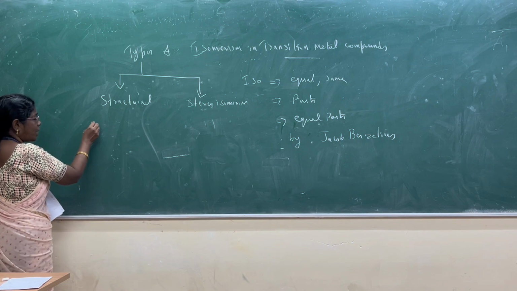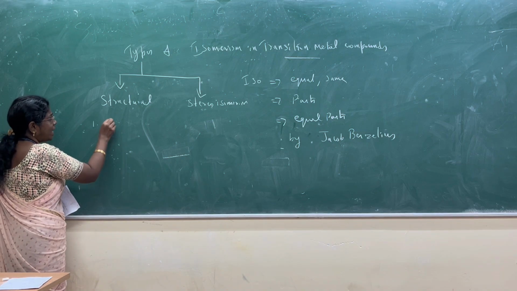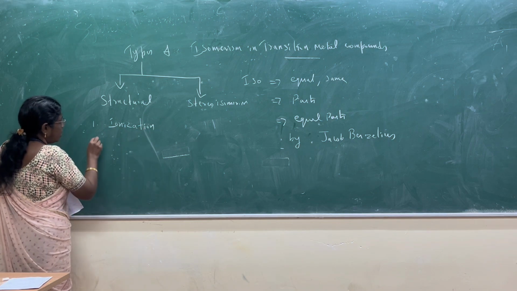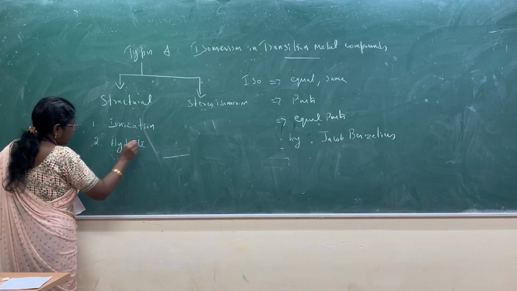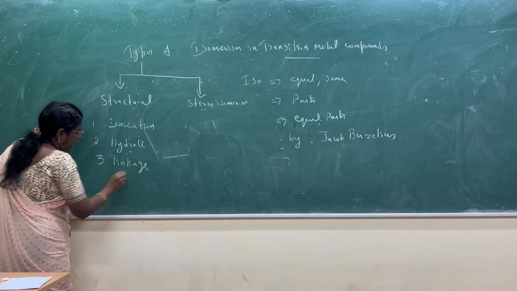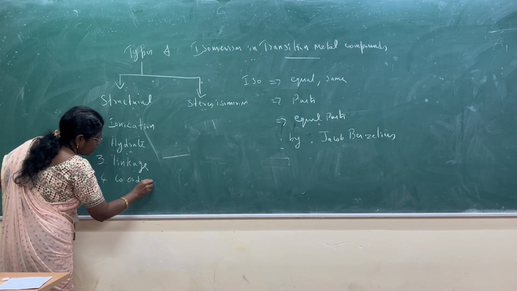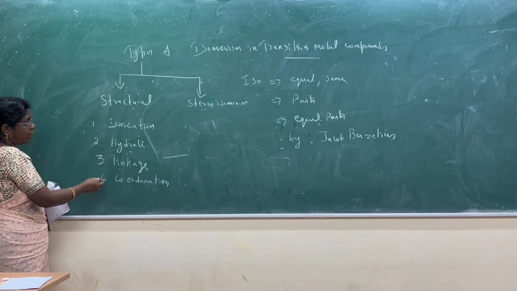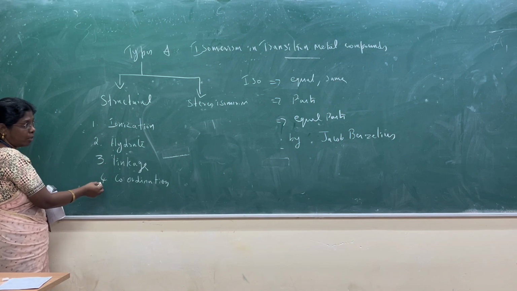Structural isomerism is again divided into ionization isomerism, hydrate isomerism, linkage isomerism and coordination isomerism. So structural isomerism is divided into four types: ionization, hydrate, linkage and coordination.